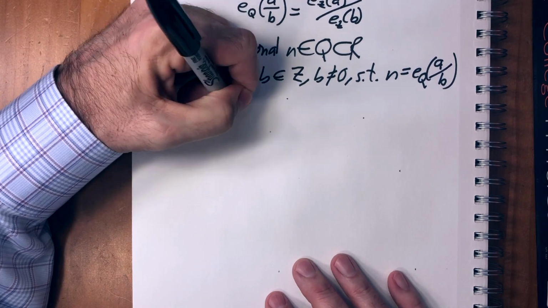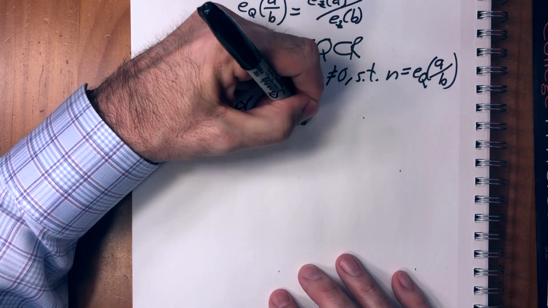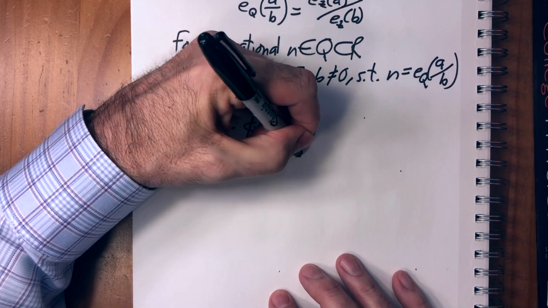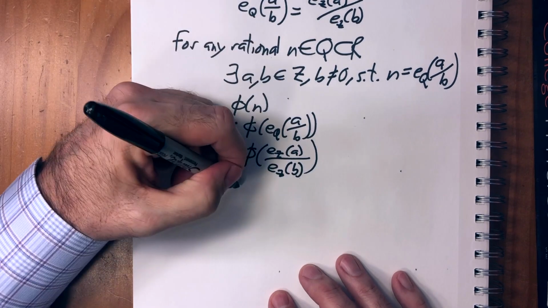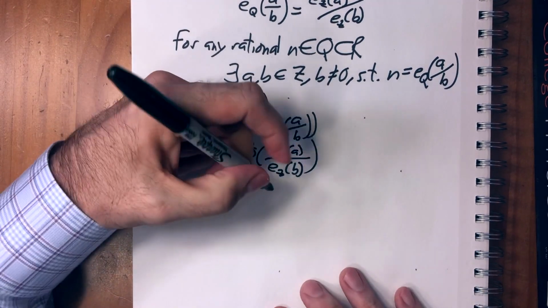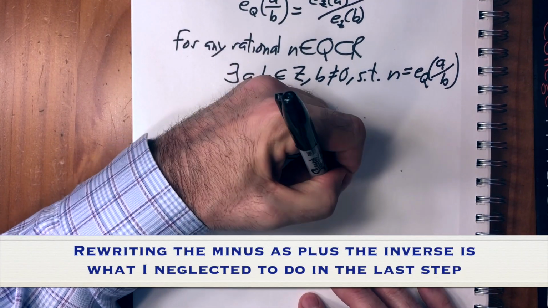So now this proof is almost the same. Phi of n, where n is a rational number, equals phi of e of q of a over b. I'm just going to rewrite this as multiplied by the inverse.